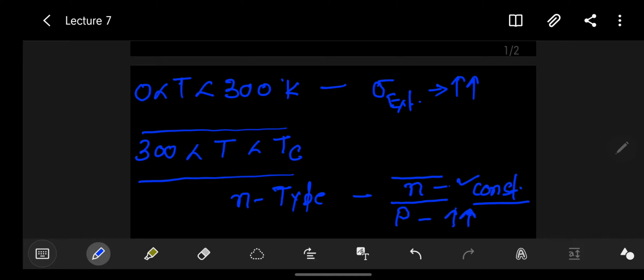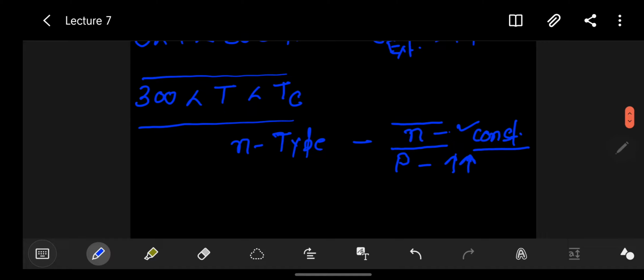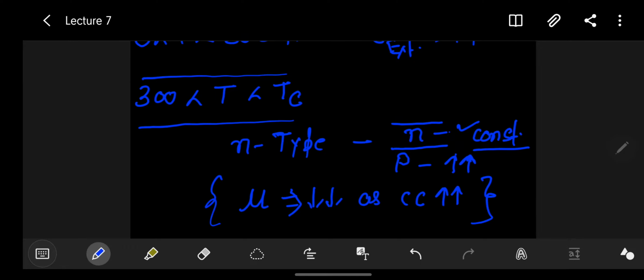Because conductivity is related to the charge carrier concentration, the charge, and the mobility of the charge carriers. What will happen to the mobility? The mobility of the carriers will decrease as the carrier concentration increases. We have seen this in the earlier lectures.